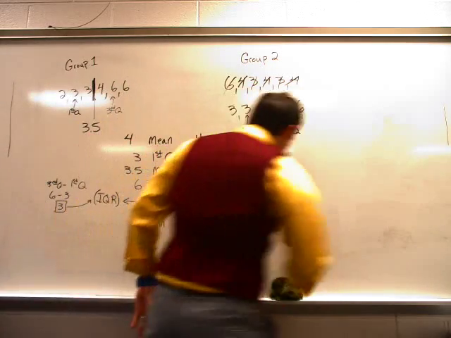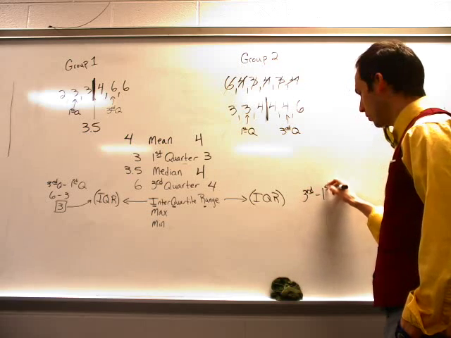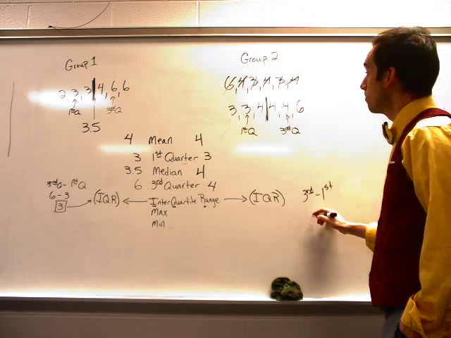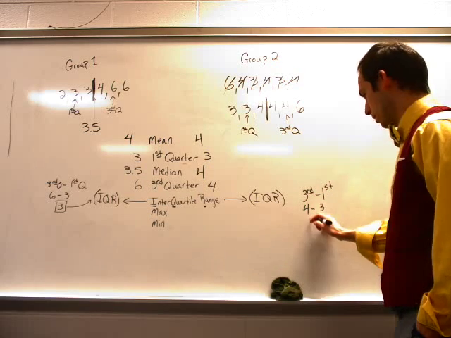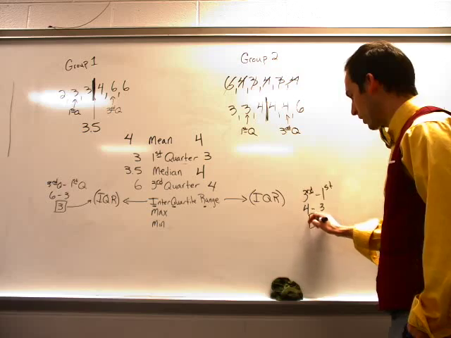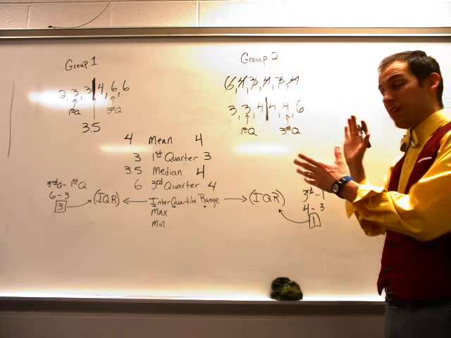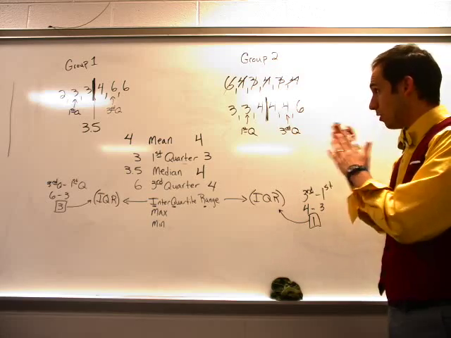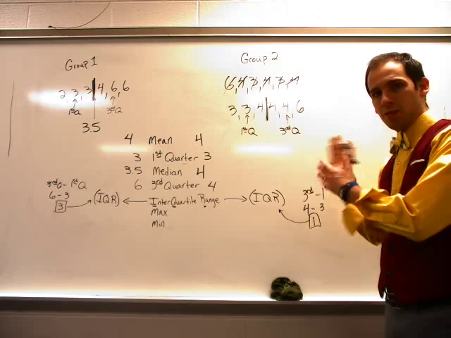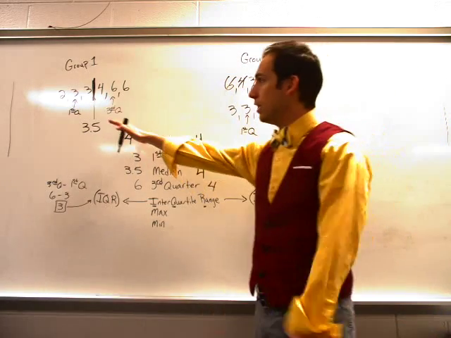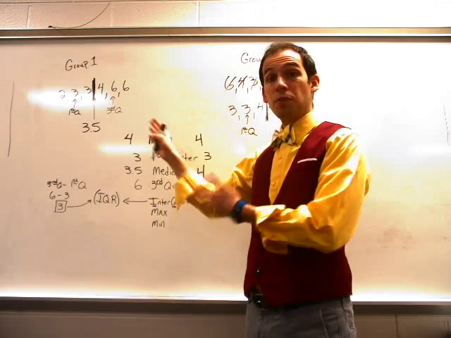Try over here. Third minus first, that's 4 minus 3, which is 1. So the IQR on this side is 1. So this group, their average answer is going to be in between 3 and 4. It's only a range of one number. Over here, the range of answers is between 6 and 3. There's a range of 3 answers.